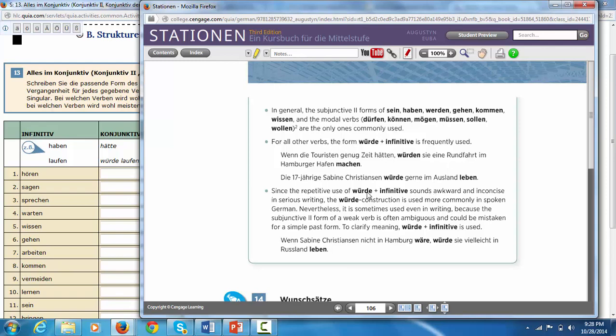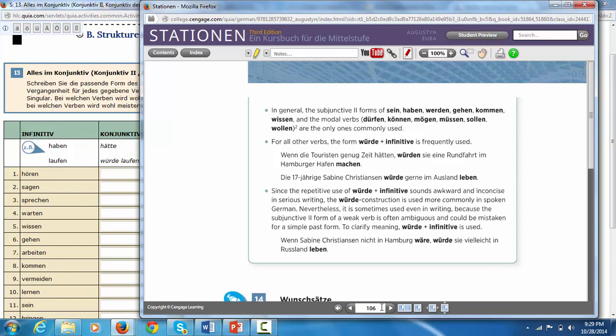For example, here, wenn die Touristen genug Zeit hätten, if the tourists had enough time, würden sie eine Rundfahrt im Hamburger Hafen machen. They would take a nice boat ride or a round-trip boat ride through the Hamburg harbor. Die 17-jährige Sabine Christiansen würde gerne im Ausland leben. 17-year-old Sabine Christiansen would like to live abroad.